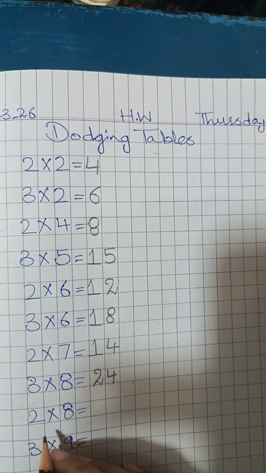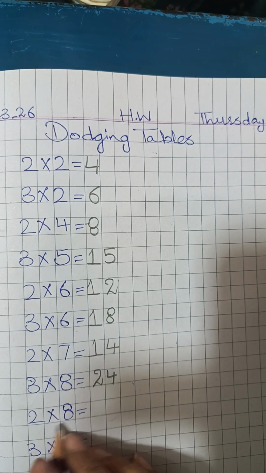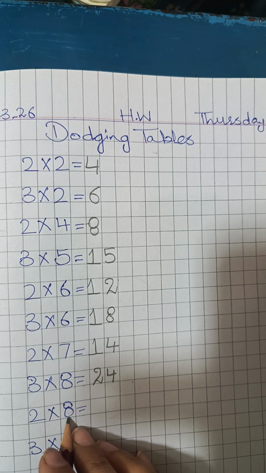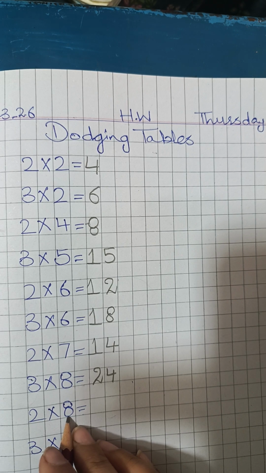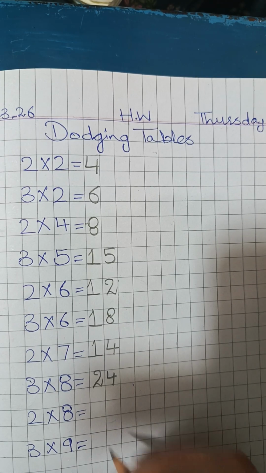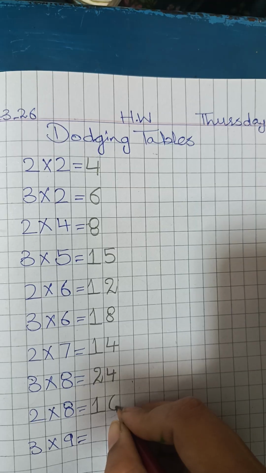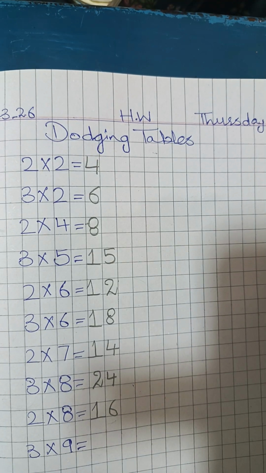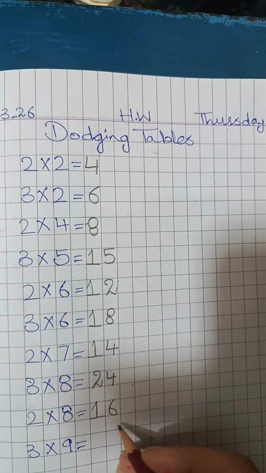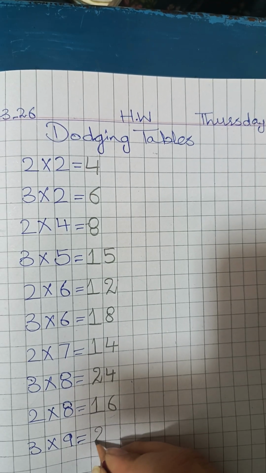Be intelligent and smart. 2 eights are. Say the table of 2 till 8. 2 ones are 2, 2 twos are 4, 2 threes are 6, 2 fours are 8, 2 fives are 10, 2 sixes are 12, 2 sevens are 14, 2 eights are 16. If you don't do it, then you will be stuck. 3 nines are. 3 eights are 24, 3 nines are 27.